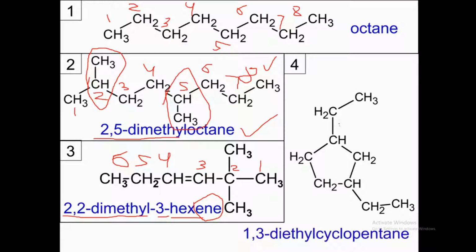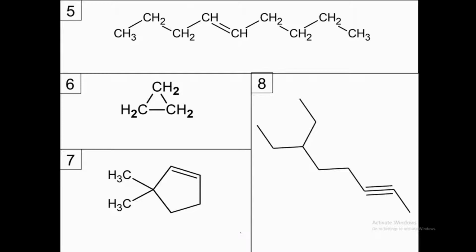Now this is a 5-member ring. As you can see, this will be the number 1 carbon, 2 and 3, 4, 5. So 1,3-diethyl cyclopentane. Why cyclopentane? Because it is a saturated compound, ane. Why cyclo? Because it's cyclic in structure. Why 1,3-diethyl? Because there are two ethyl groups at the 1 and 3 positions.